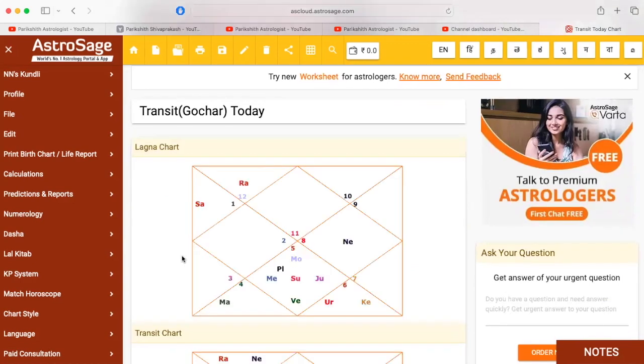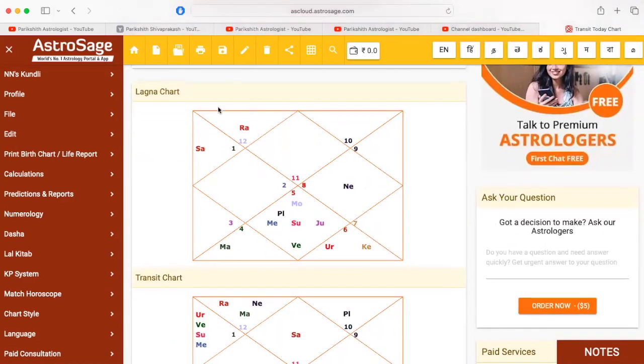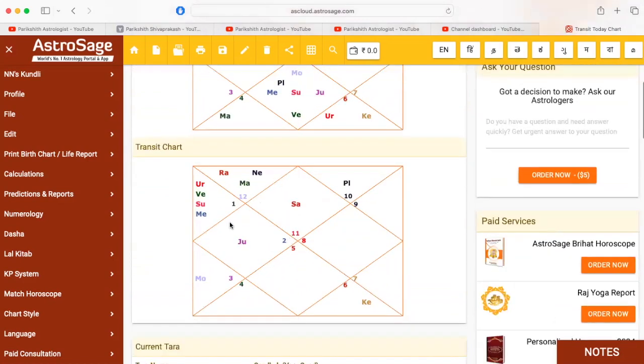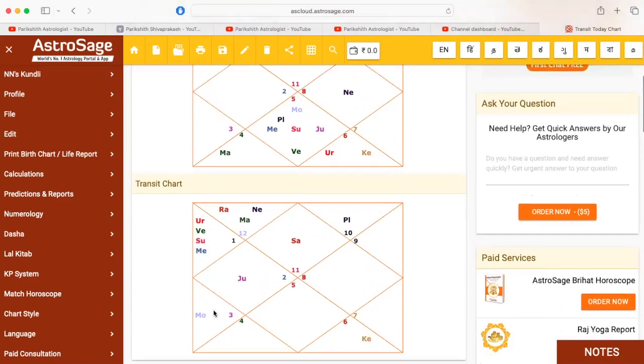This is the horoscope of a particular individual that I have taken. This is the Lagna chart, and this is the person's transit chart, today's transit chart of this individual. So what is happening in the life? Usually if you see, Saturn is in its own house, Rahu and Mars are in the second house, Venus, Sun and Mercury in the third house, Jupiter in the fourth house, the fifth house has Moon, Ketu is in the eighth house, etc. Currently the person is running under the Rahu Mahadasha. Rahu is in the second house.